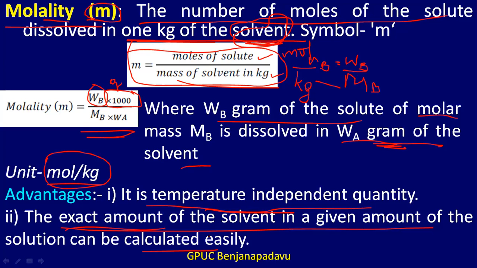So this is about molality. What is molality? Molality is the number of moles of the solute dissolved in 1 kg of the solvent. The symbol is m. Mathematically, m is equal to moles of solute divided by mass of solvent in kg, or molality is equal to WB into 1000 divided by MB into WA, where WB is the weight of solute, MB is the molar mass of solute, and WA is the weight of the solvent, or mass of the solvent, you can say either.